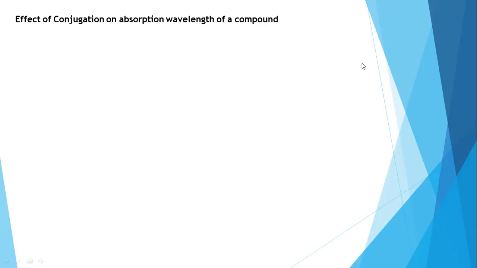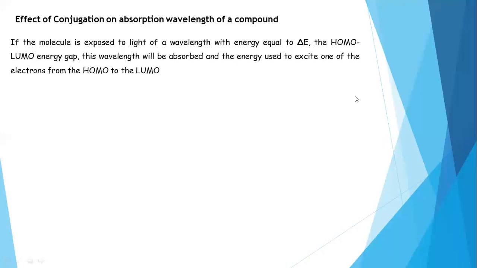Let us discuss the effect of conjugation on the absorption wavelength of conjugated hydrocarbons, even the compounds which are having conjugation. See, generally the electron promotion takes place from HOMO to LUMO in organic molecules.